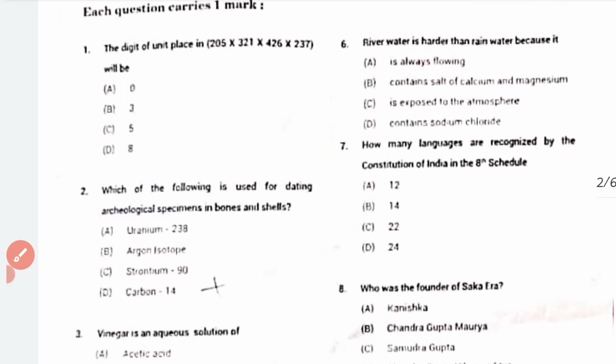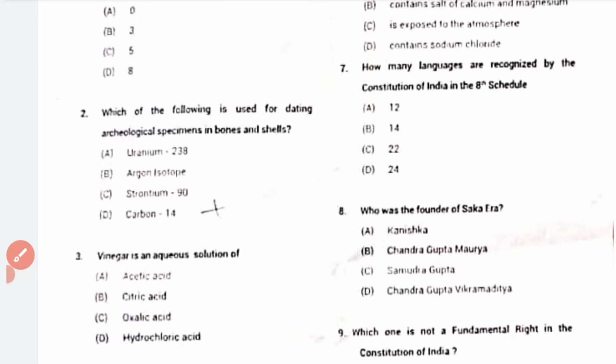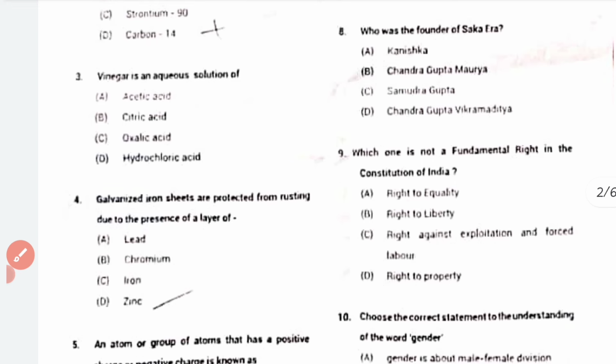Then question number 2. Which of the following is used for dating archaeological specimen in bones and shell? D, carbon 14. And 3. Vinegar is an aqueous solution of, the correct answer is A, acetic acid. 4. Galvanized iron sheet are protected from rusting due to the presence of layer of zinc. Correct answer is D, zinc.